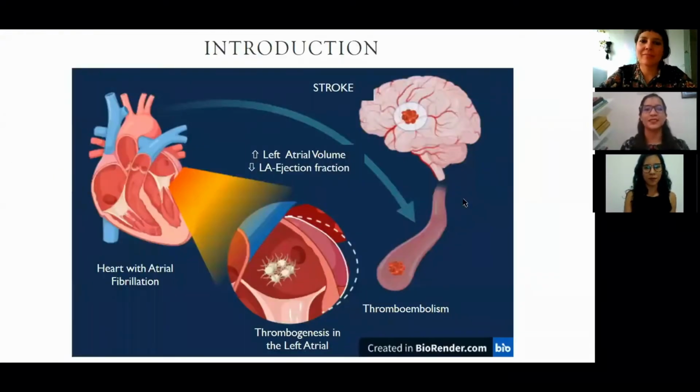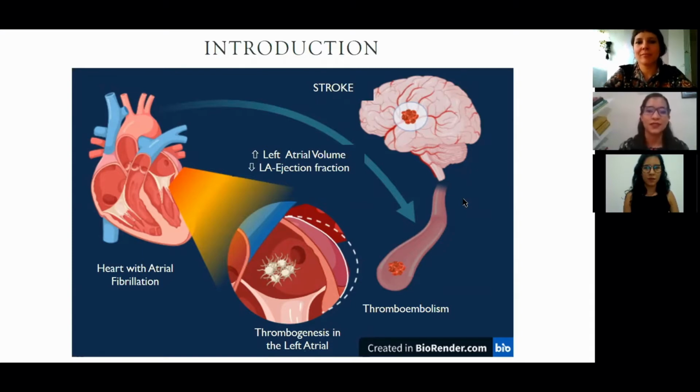Okay, this mathematical model tries to represent the biological behavior of the process of thrombogenesis in patients with atrial fibrillation. Atrial fibrillation is a tachyarrhythmia, which means that the heart beats at very high frequency, bringing with it various consequences.